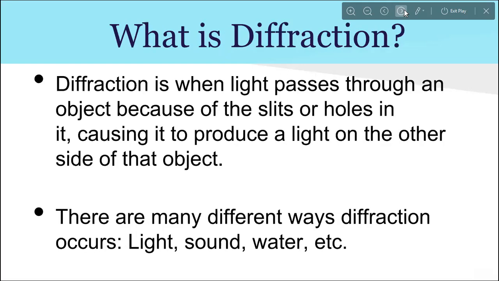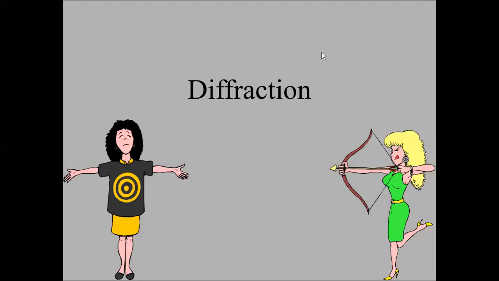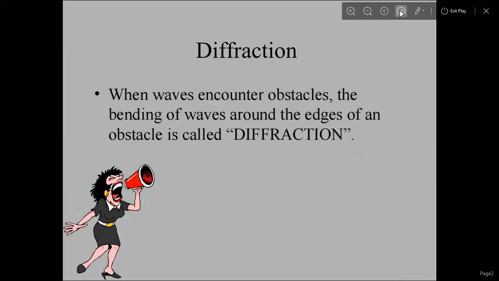So what is diffraction? Diffraction is when light passes through an object because of slits or holes in it, causing it to produce light on the other side of that object. There are many different kinds of diffraction, for example of colors, light, sound, water, etc. In real life, we can define diffraction as: when waves encounter obstacles, the bending of waves around the edges of an obstacle is called diffraction. So in our real life, we can define this as diffraction.